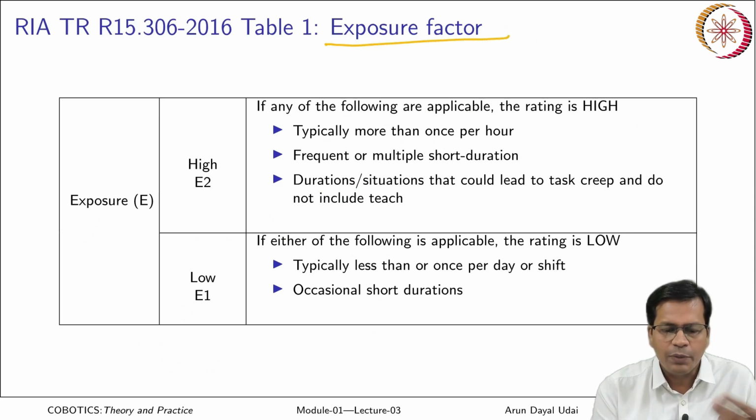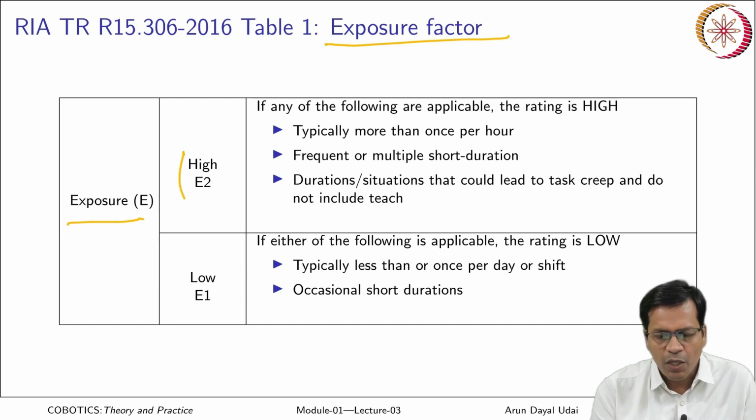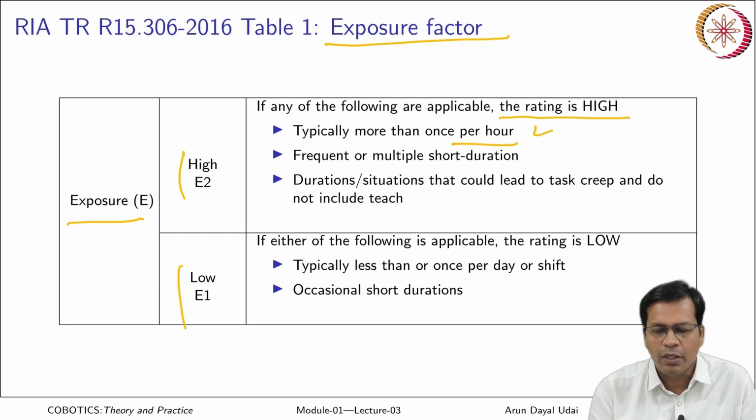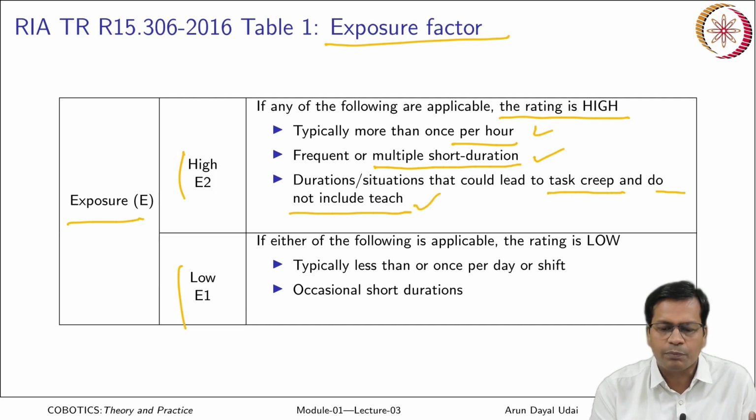Next is exposure factor. Exposure factor, how much exposed you are. It may be high, it may be low. If any of the following are applicable, it is rated as high: typically more than once per hour, if person and robot are interacting more than once per hour, frequent or multiple short duration interactions, situations that could lead to task creep, or a teaching process.